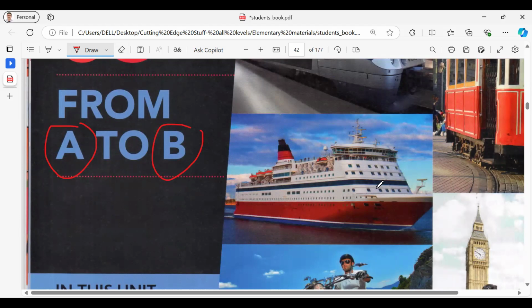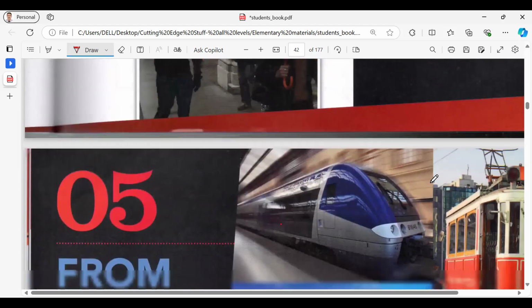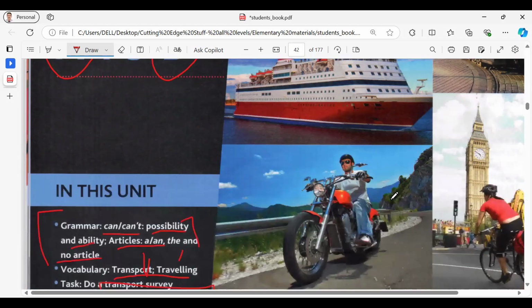Because I love seeing the sky and being up. Yes. And you can add something. The plane is comfortable. It's fast, of course, but it's quite expensive.